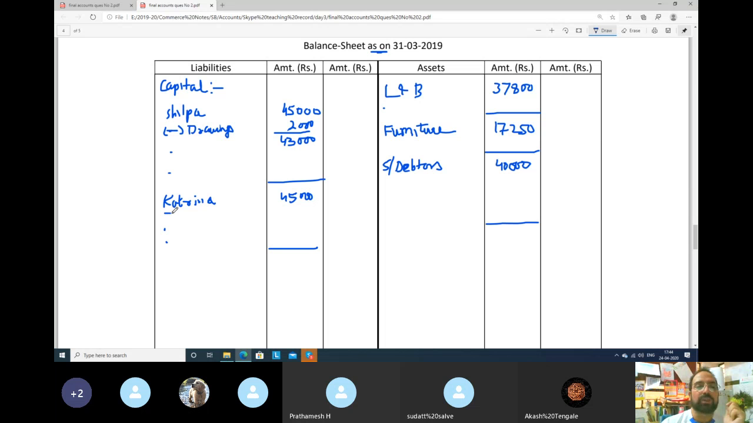43,000. And here Katrina also made some drawings. How much? 3,000. So when you deduct, you will get how much? 42,000. So guys, please focus here. Whenever drawings are there in the question, first you take capital, and after that deduct drawings from capital. How many lines will you leave? 3 lines. 1, 2, 3.